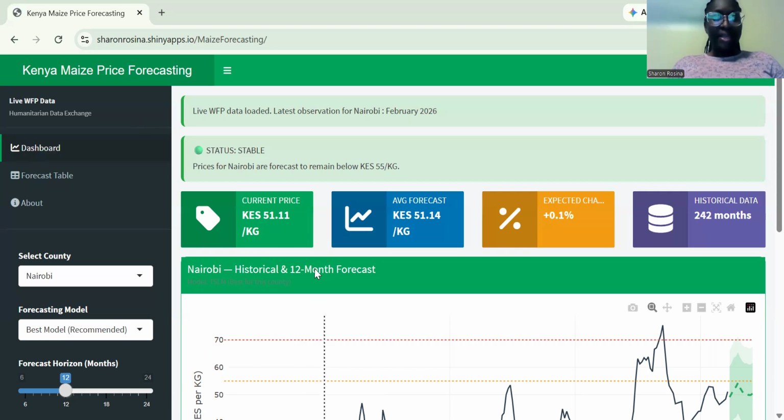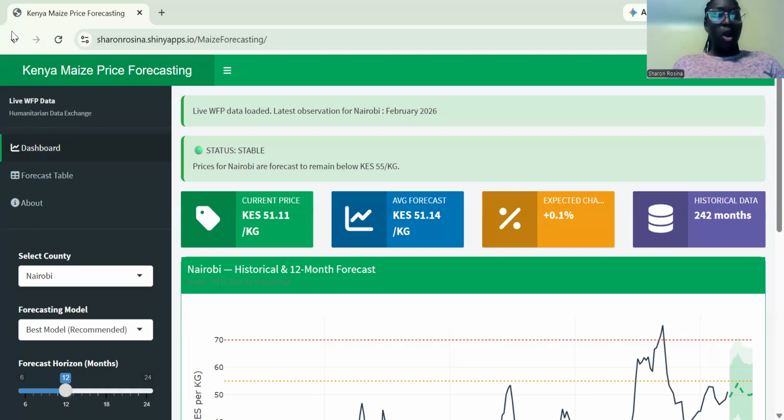Now, my data source is coming live from the World Food Program Kenya Food Price Dataset. It is hosted on the Humanitarian Data Exchange. The app fetches this data live every time it loads, so it always shows the most current prices. Today, it shows data up to February of 2026.